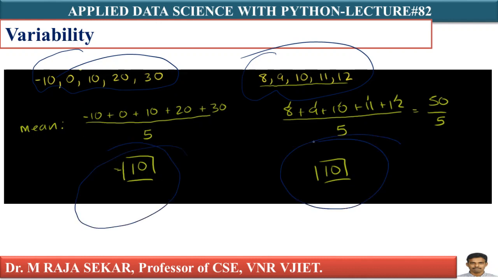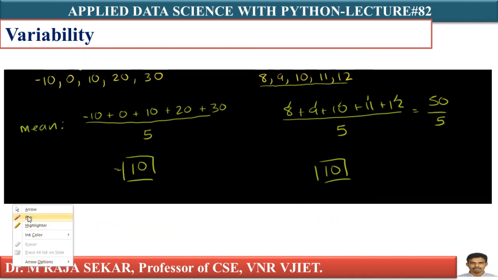The mean of the second set is 10. But clearly these sets of numbers are different. Look at these data sets.